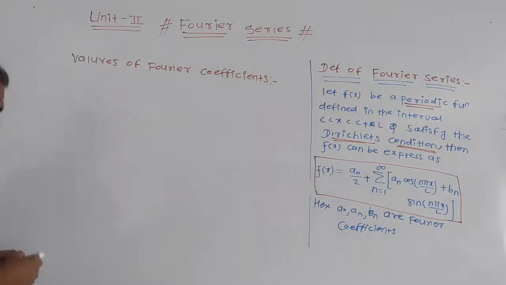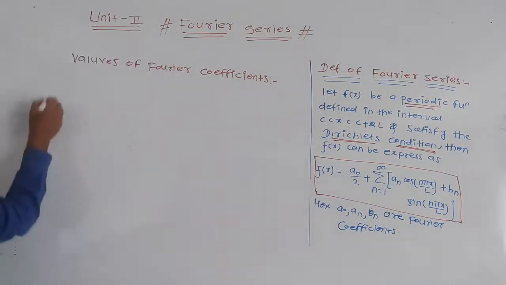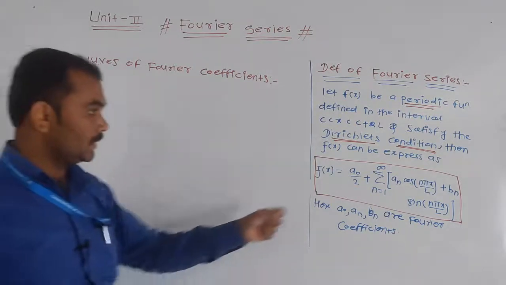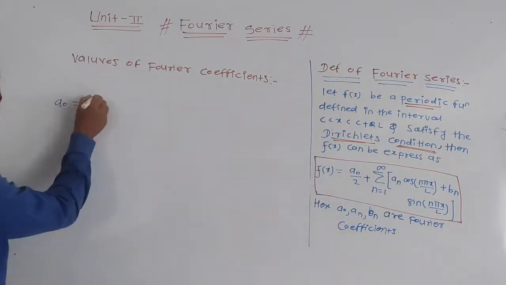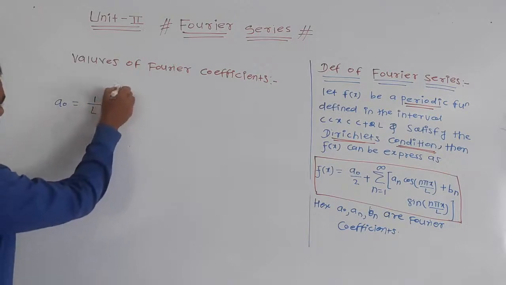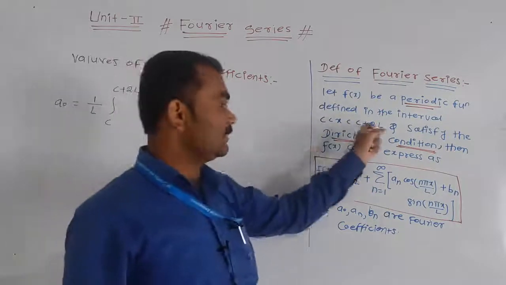First is the value of a0. The value of a0 is equal to 1 by L integral from c to c plus 2L of f of x dx, because this function is defined in the interval c to c plus 2L.